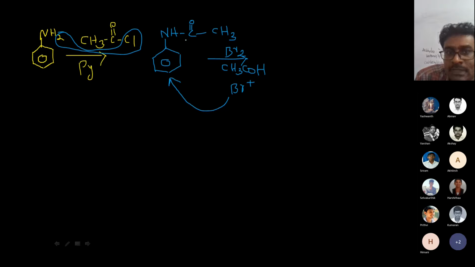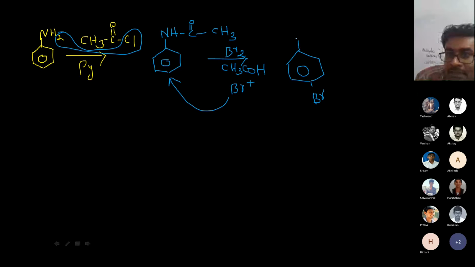Why can't it go to the other positions? Because it would be kicked out; it won't allow it. So we can see only one kind of product, with bromine at the para position.